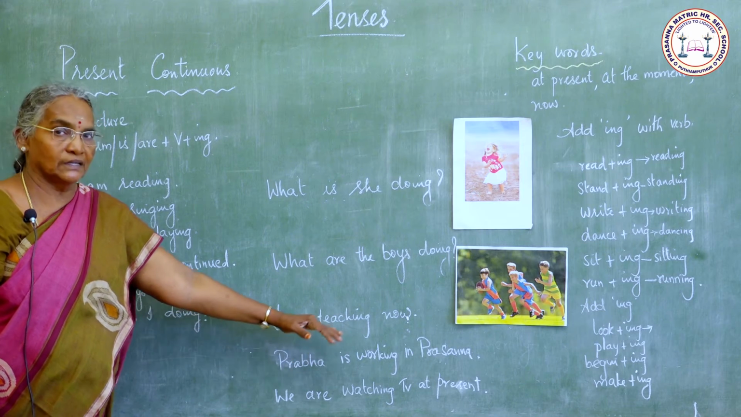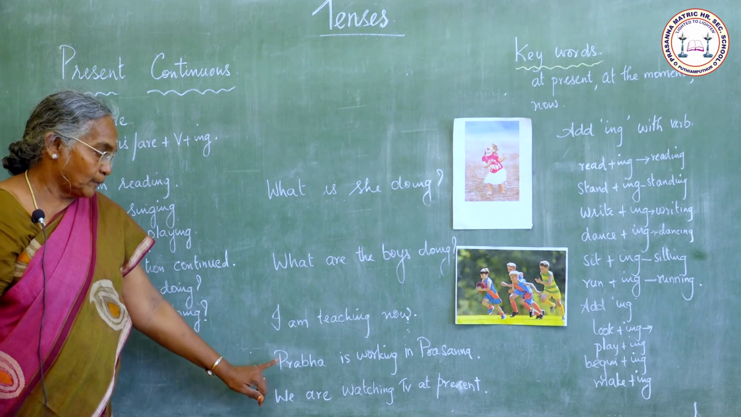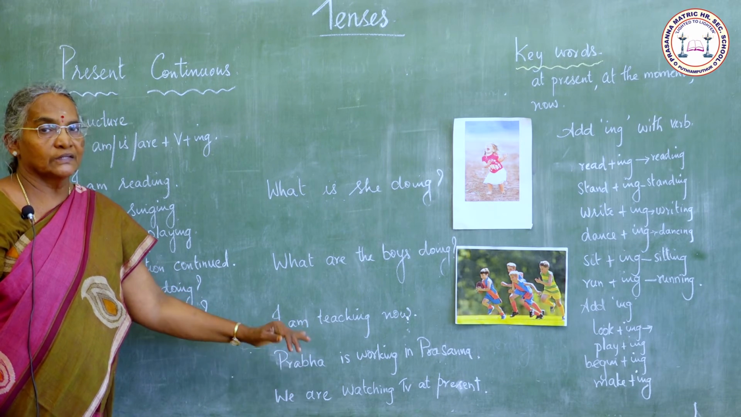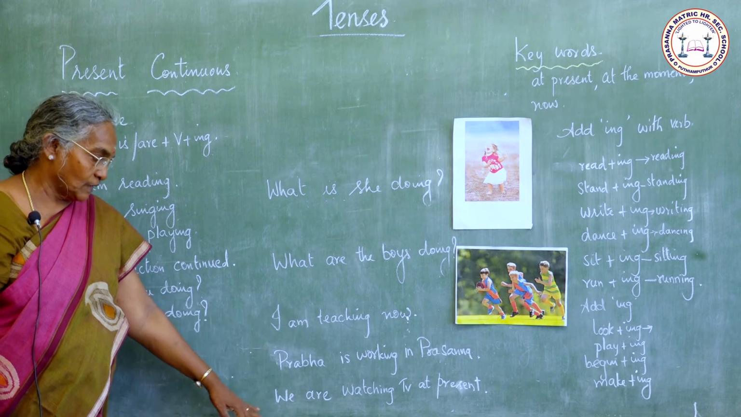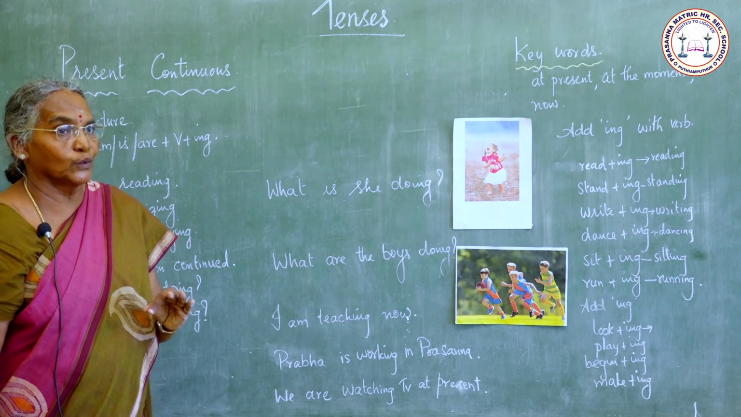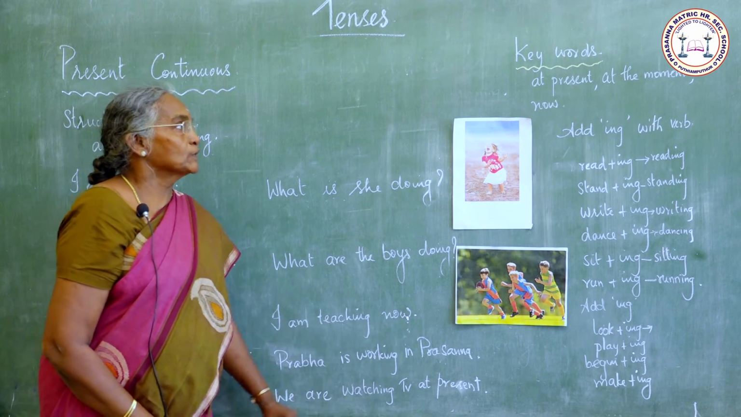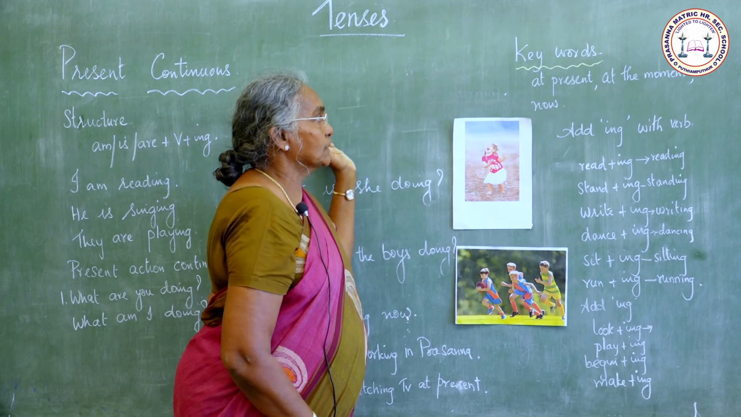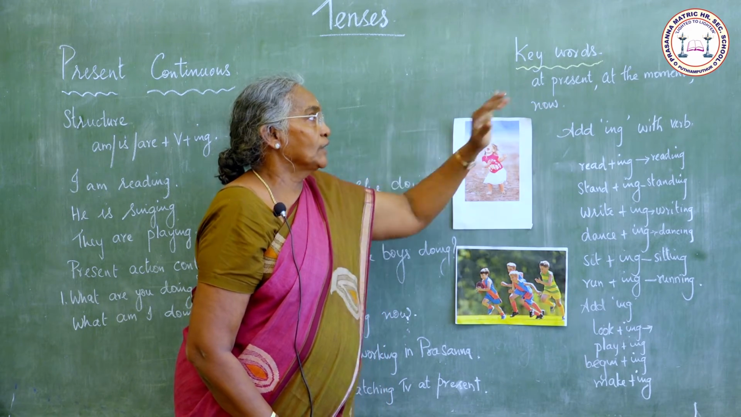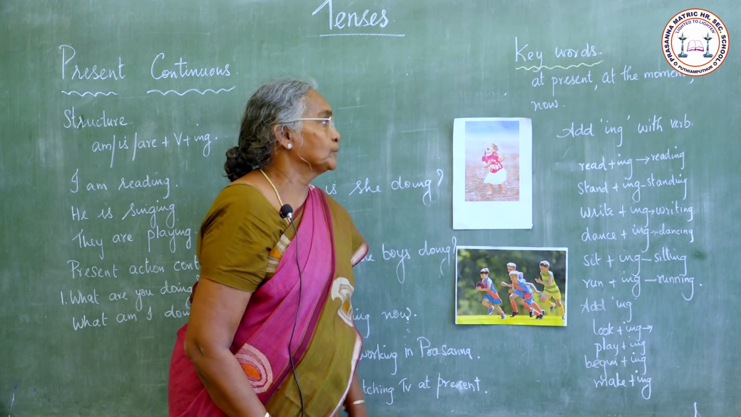I am teaching now. What am I doing now? I am teaching now. Prabha is working in Prasanna. Where is she working now? She is working in Prasanna now. What are you doing now? We are watching TV at present. So the key words for present continuous tense are at present, at the moment, now. If these words come in a sentence, we use present continuous tense.